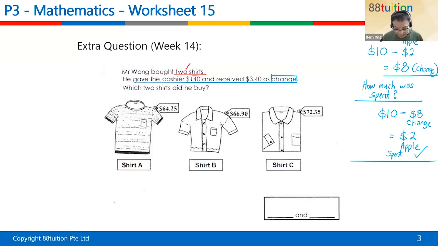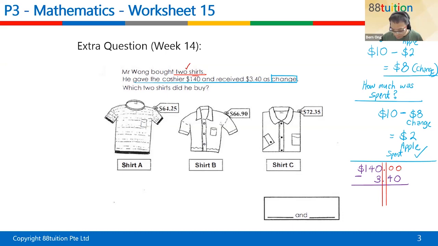So he actually gave the cashier $140, right? But he received $3.40 back. Remember when you minus, what happened? The decimal, the dot must be in line, right? So the dot is down here. I can put 2 zeros at the back. Okay, so now I need to minus.